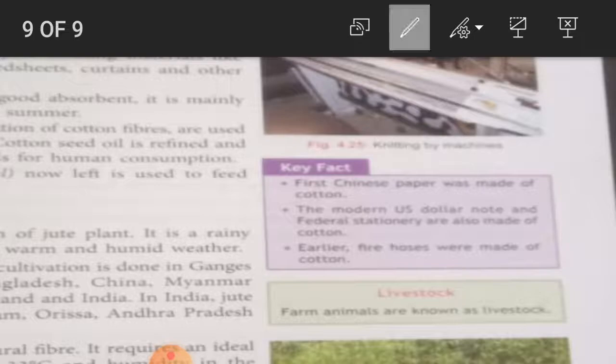Second, the modern US dollar note and federal stationery are also made of cotton. Here you have to underline federal, means unified. So, the modern US dollar note and unified stationery are also made of cotton.